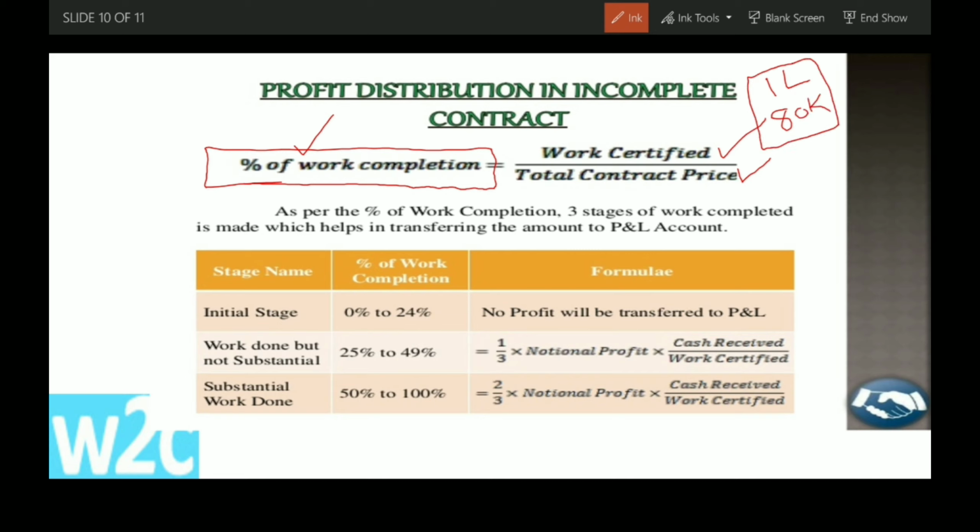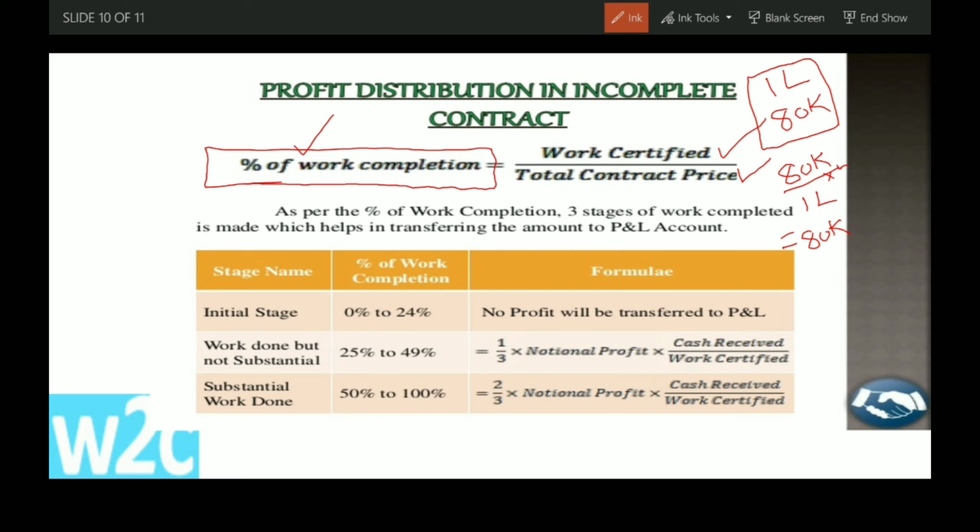Work completion percentage is 80,000 by 1 lakh into 100, which is 80%.